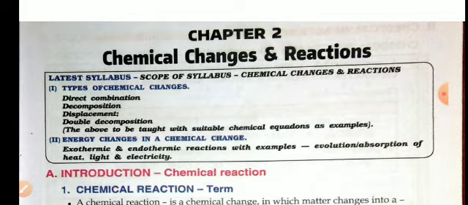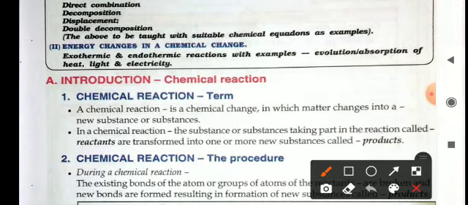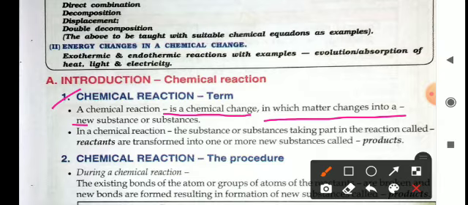In this class we will discuss the second chapter of class ninth, that is chemical changes and reactions. So what is a chemical reaction? A chemical reaction is a chemical change in which matter changes into a new substance or substances. Chemical reactions are those types of processes in which, during the reaction, a new substance is formed.